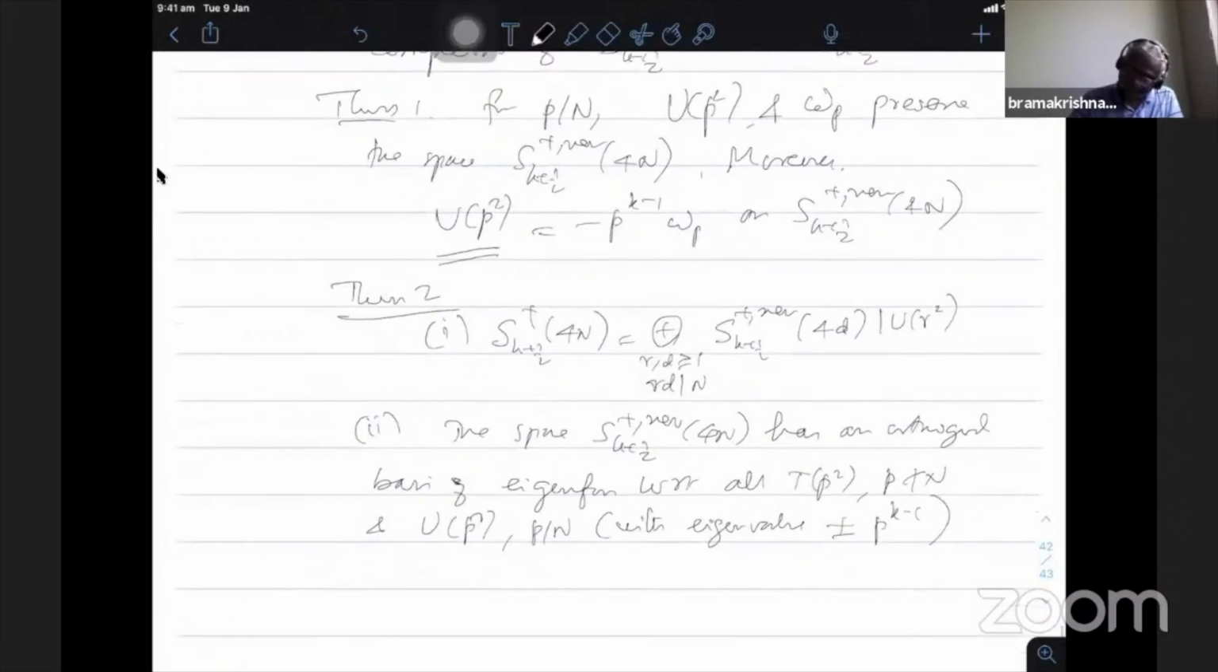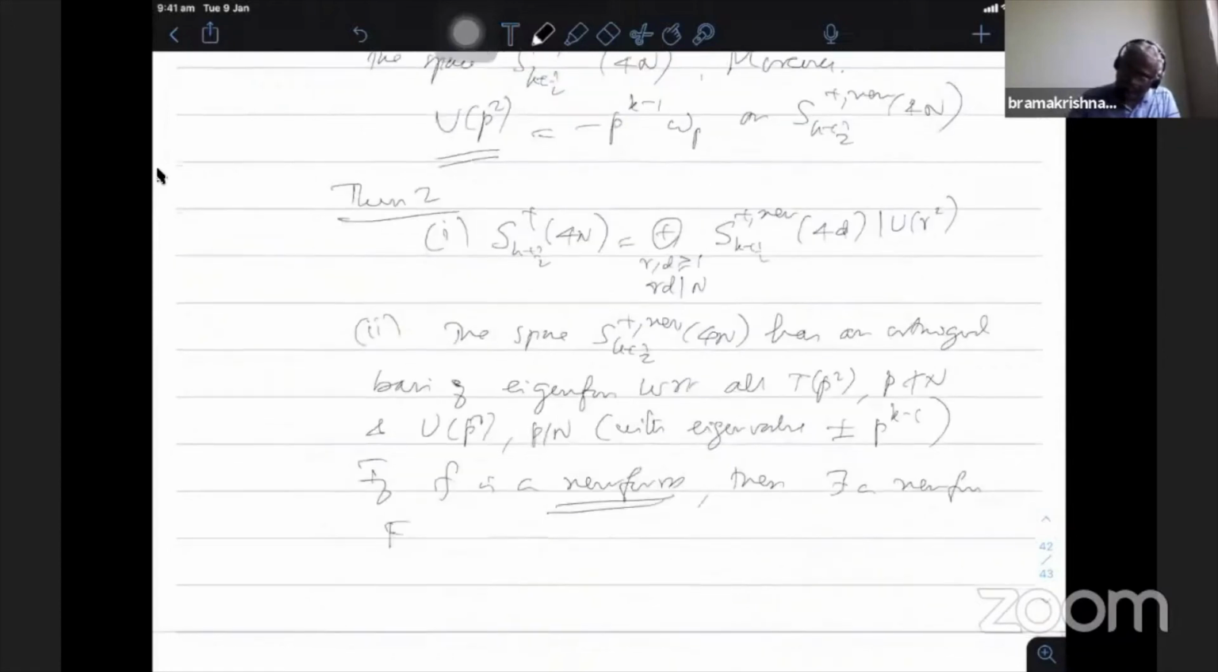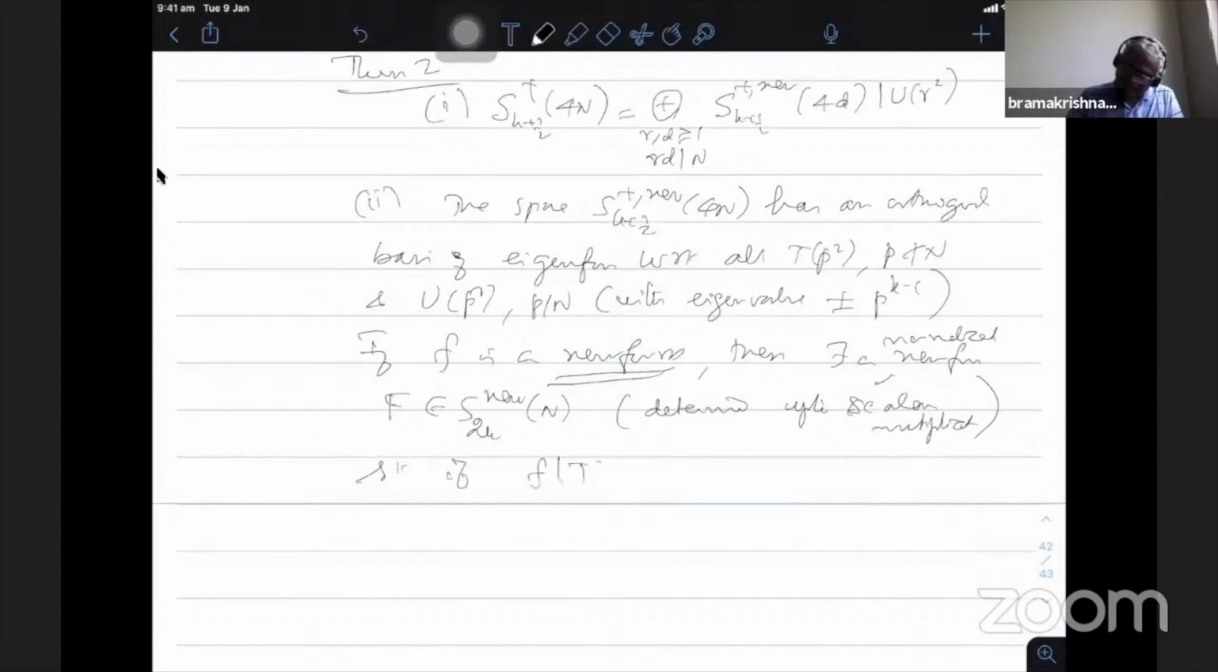If F is a newform, meaning a Hecke eigenform with this property, then there is a newform f in S_{2k}(N), normalized, determined up to scalar multiplication, such that if f bar T_p^2 equals lambda_p f for p not dividing N, and f bar U_p^2 equals lambda_p f for p dividing N, then F also has the same property.